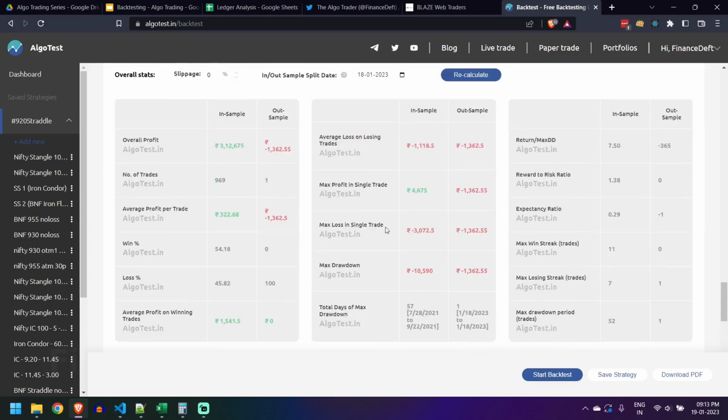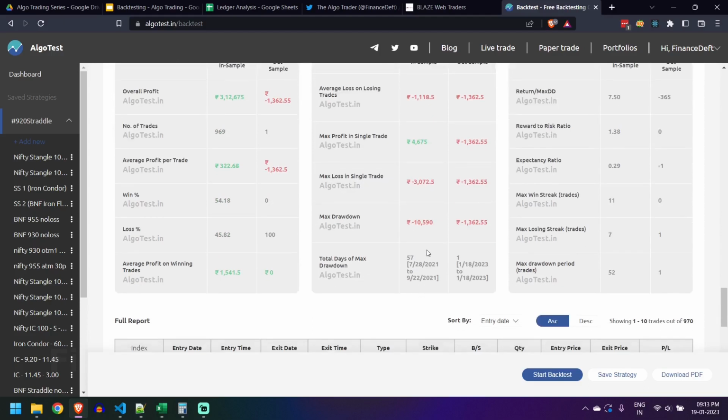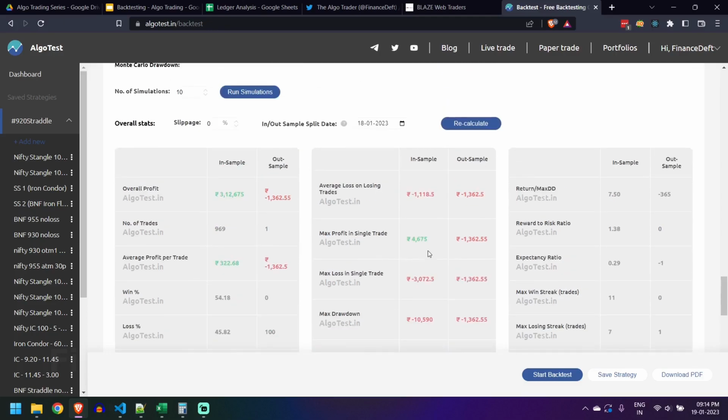Sometimes people say the max drawdown is overrated, and total number of max drawdown days is underrated, because you'll have to go through 2 months of not making profit. You might make profits here and there, but you are in a losing streak, or you are in a drawdown phase, and your psychology will most probably get affected, and you might end up changing the strategy.